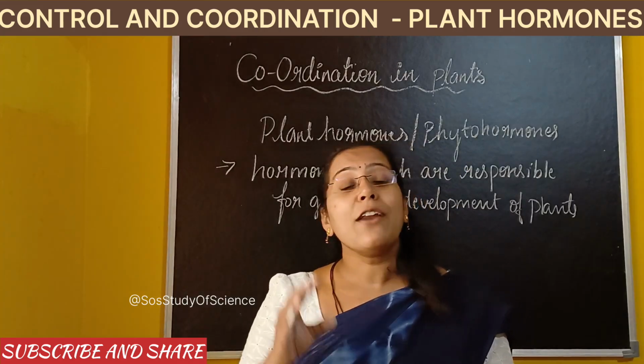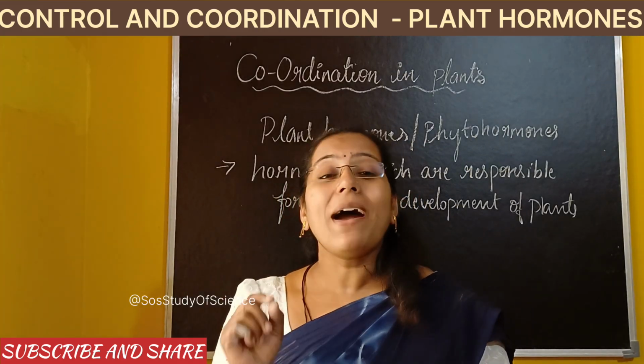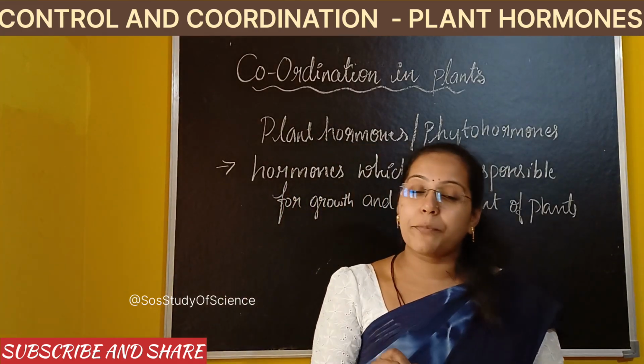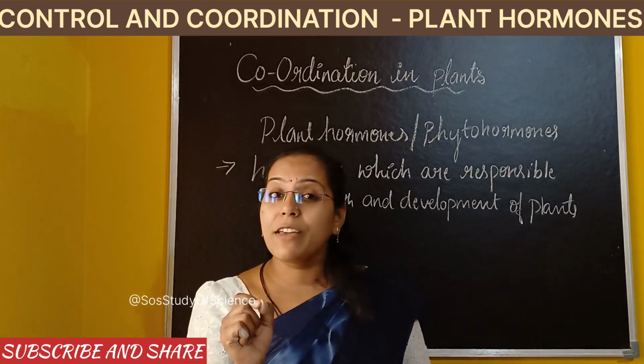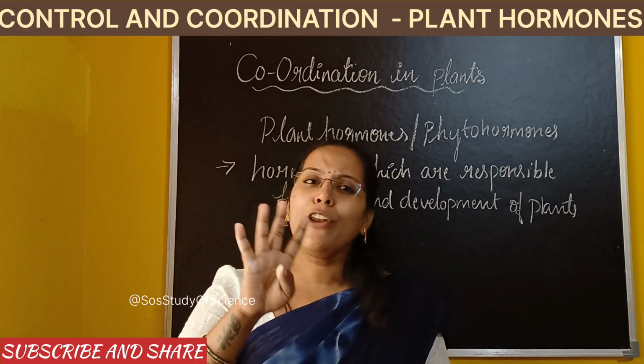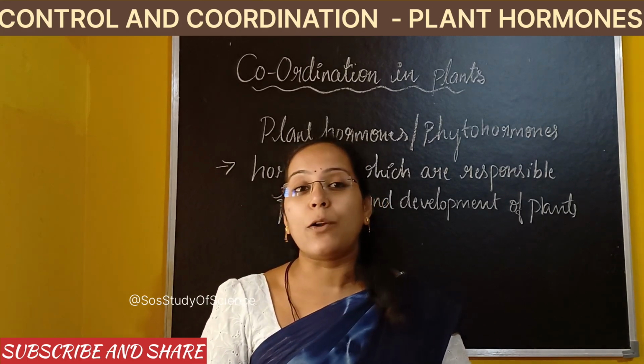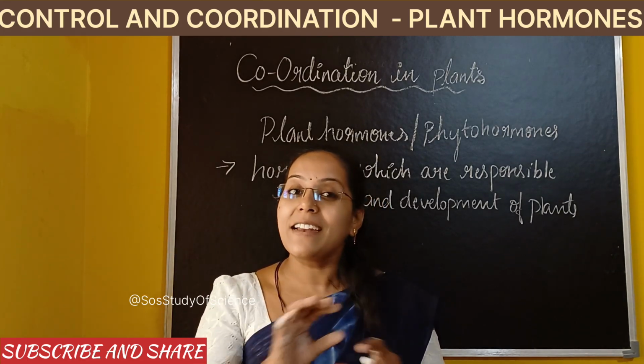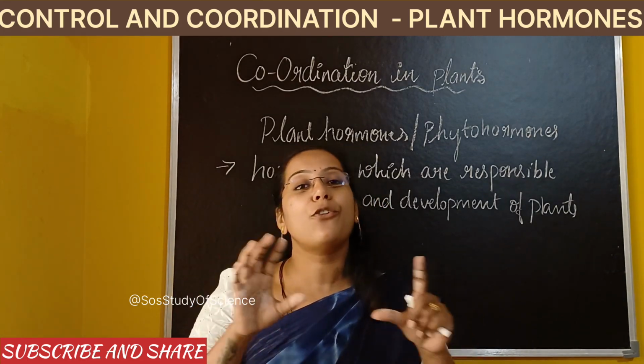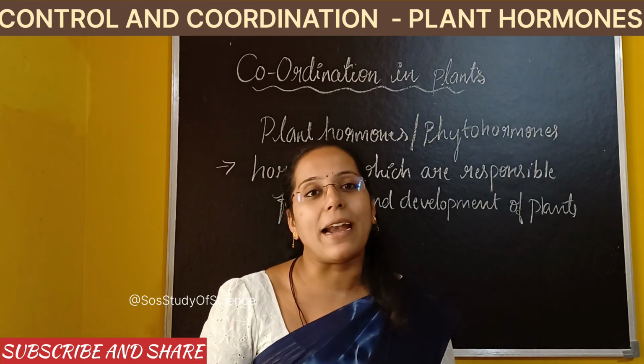So there are 5 plant hormones. But in your NCERT textbook in class 10, they have given importance to learning only 4 plant hormones. So I will be explaining all the 5 plant hormones so that you can understand the importance of each of the hormones that is present in the plant.